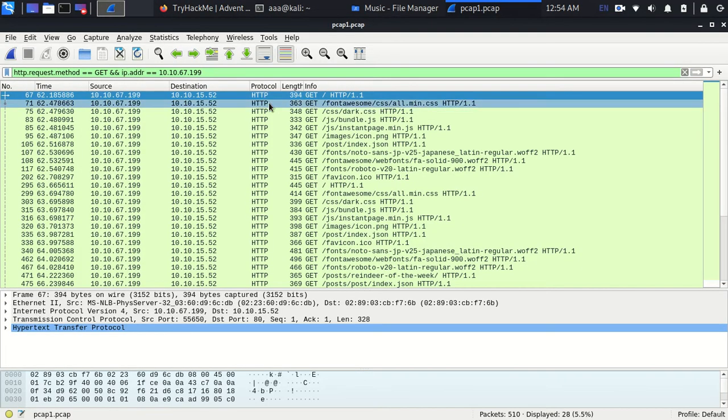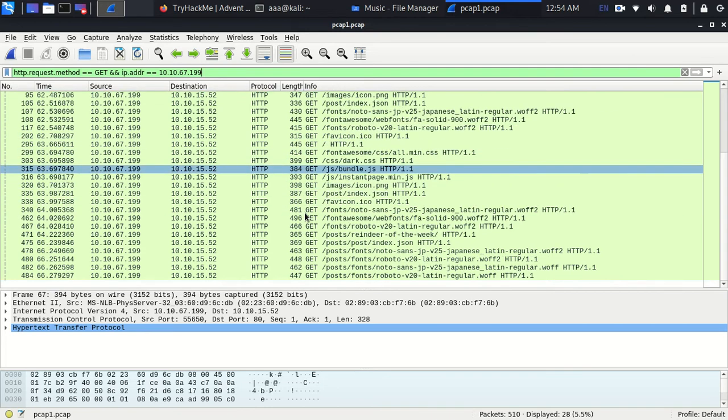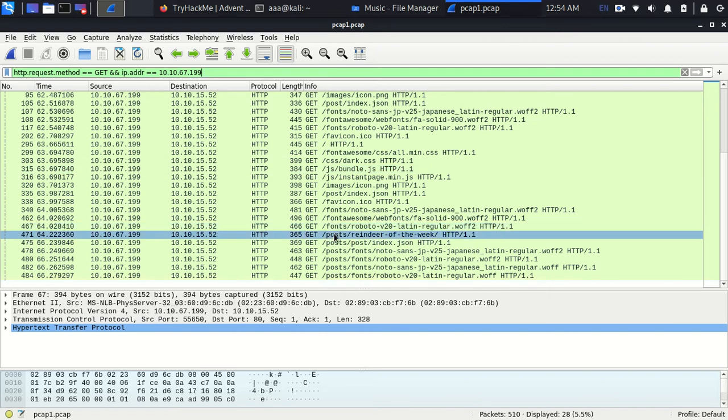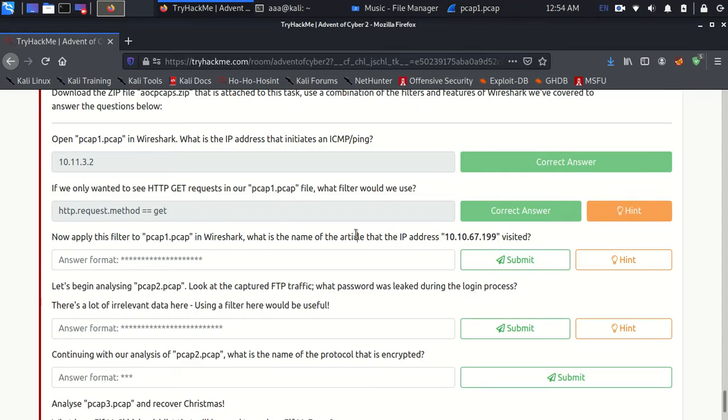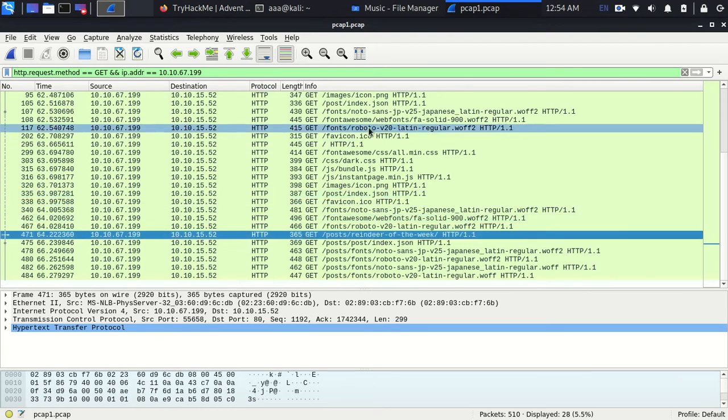Okay, so now out of all of these, it has been shortlisted, and I guess we can easily find the one which we need, this one, reindeer of the week, because it looks like an article, while the others look like fonts, bundles and CSS.